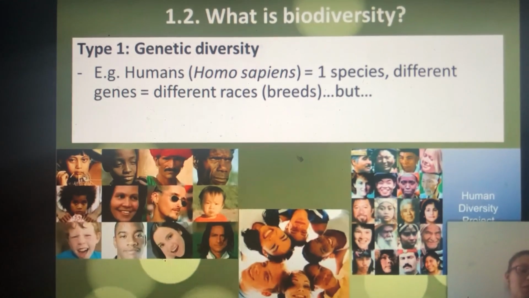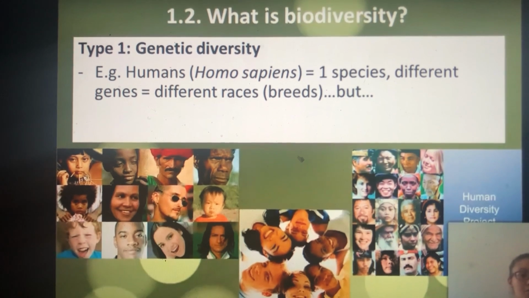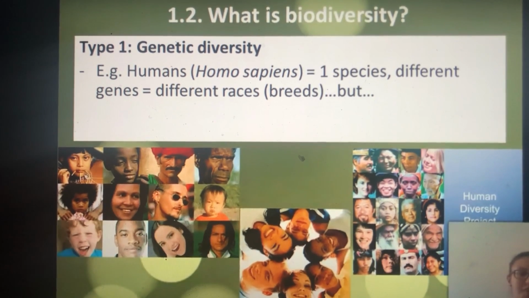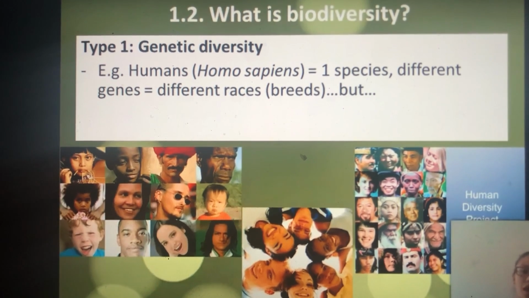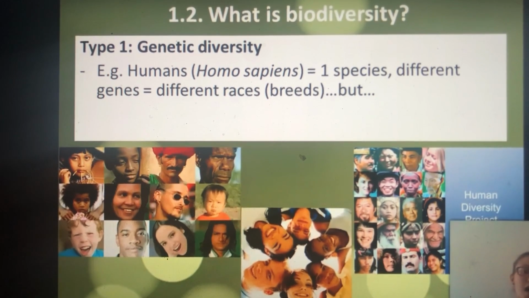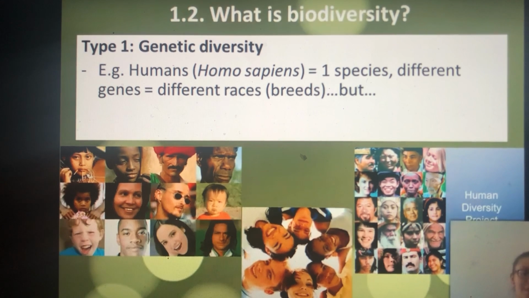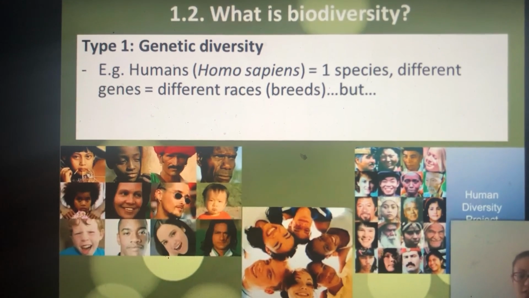This is the same for us humans. You and me are both humans, right? Homo sapiens. We're one species, but the reason why we look different is because we have different genes. And these genes result in different races. It's the same as breeds.